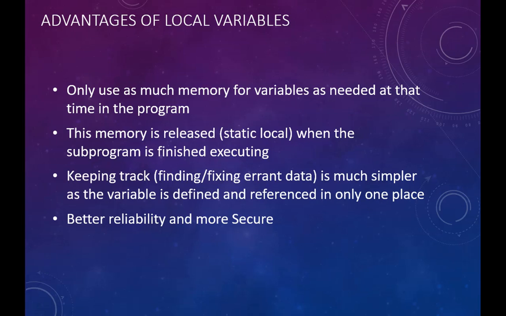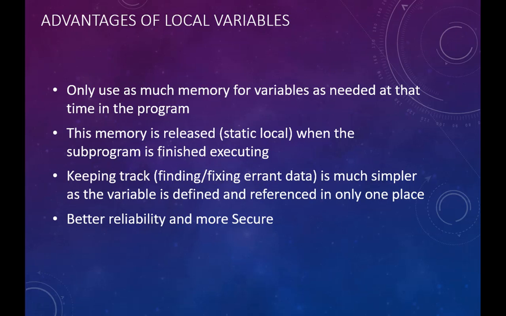If you're relying on global variables, you're at the mercy of every other function in that program in terms of changing its value. Maybe the sequence calls of the functions gets altered, and that will then alter the way your code in that particular function behaves if it relies on a global variable. It's definitely more secure because we don't have to worry about different parts of the program changing values of our stored variables.